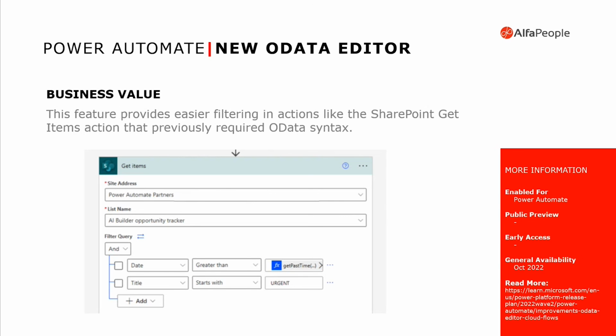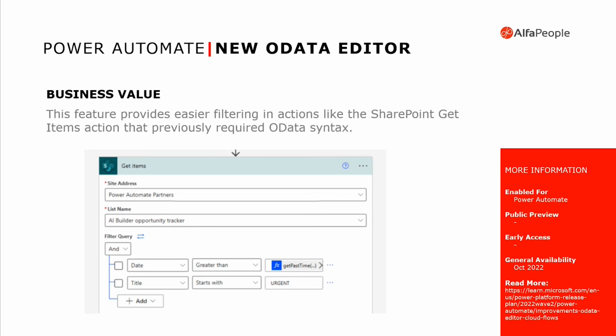Another nice feature that we have for Power Automate is the new OData editor. What we previously had in Power Automate is that for someone to get started making some queries on SharePoint, for example, this person needs to know about OData syntax. So some expressions like EQ that is equal, or GT that is greater than. So the person needs to have some technical details there to really start to use Power Automate.